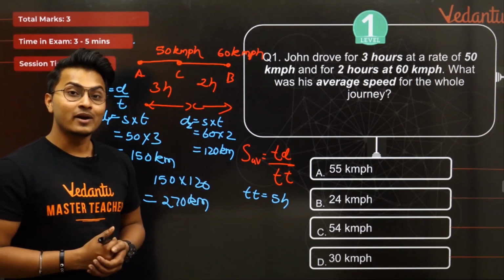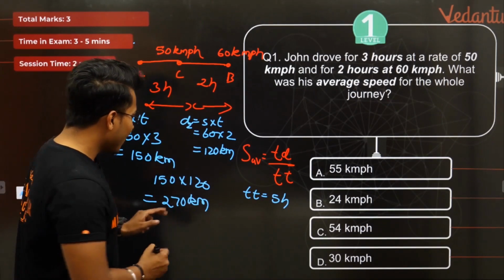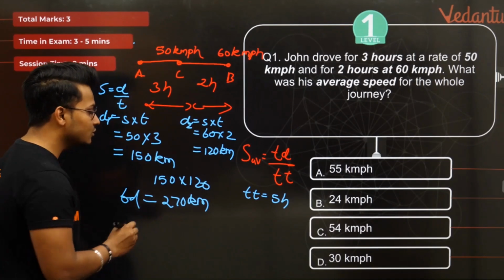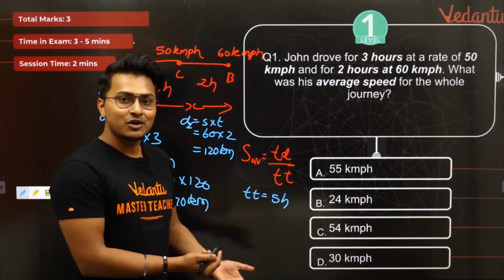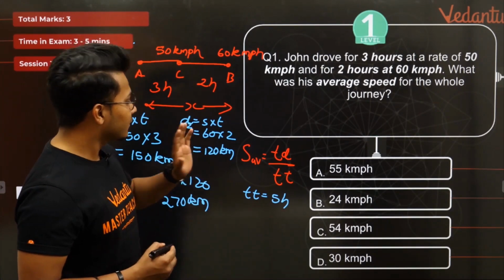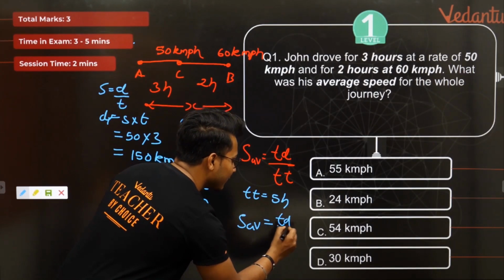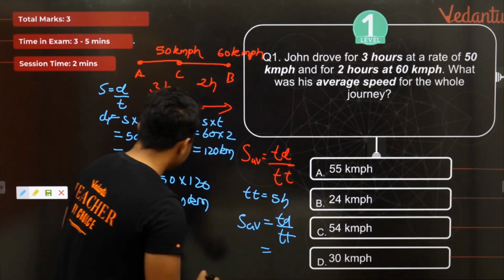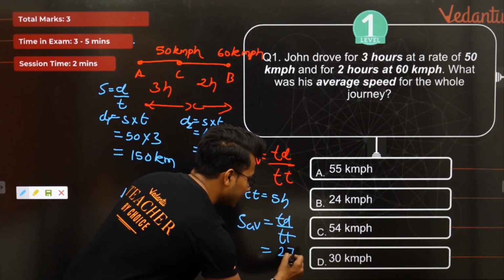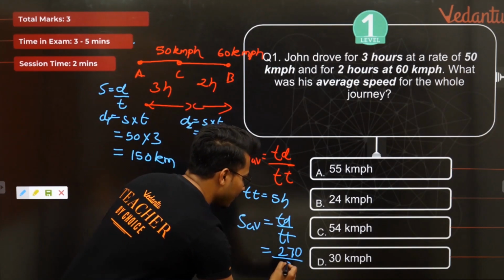The total distance is 150 plus 120, and the answer comes out to be 270 kilometers. That's all, 270 kilometers. Now you have the total distance, you also have the total time. Correct? Exactly. Now the average speed is equal to total distance by total time taken. Total distance we have found as 270 and total time taken is nothing but 5.